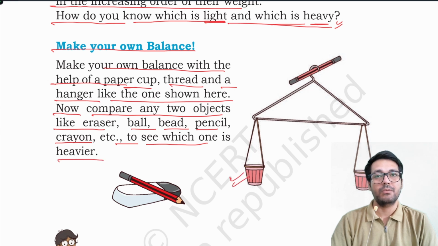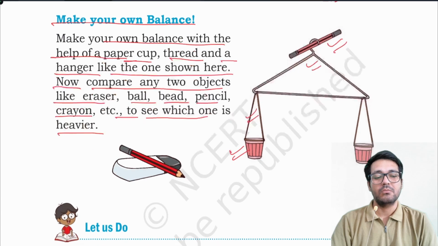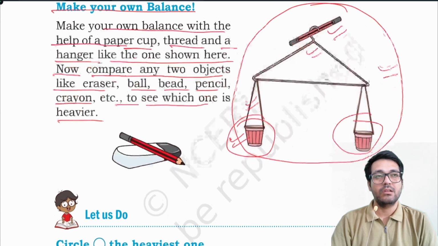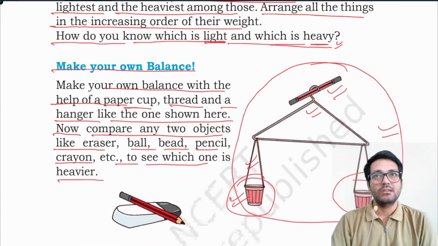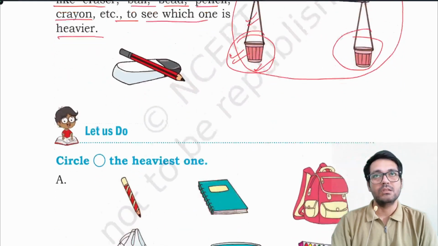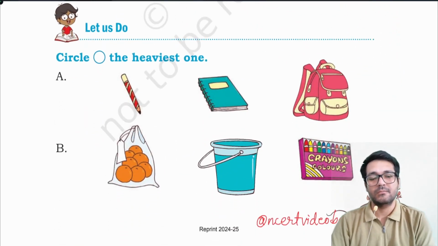You can put things one by one in each of these paper cups to measure which is heavier and which is lighter.